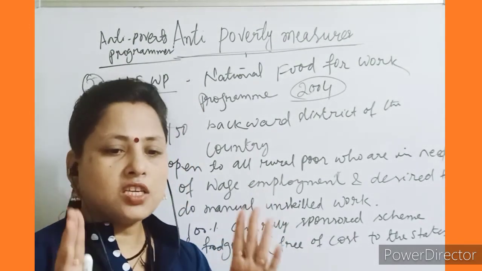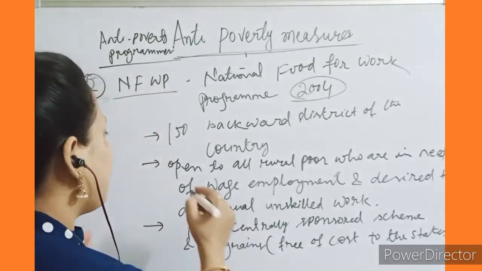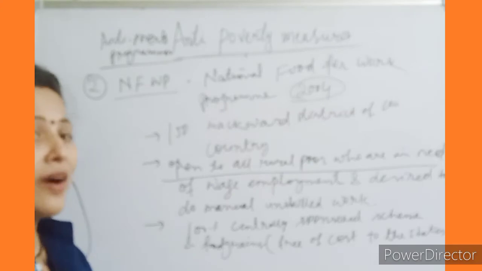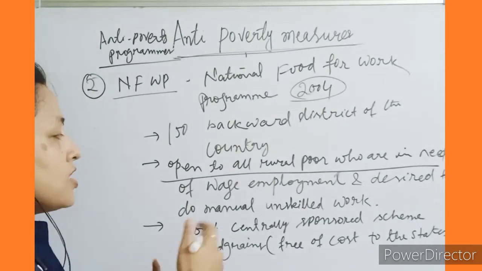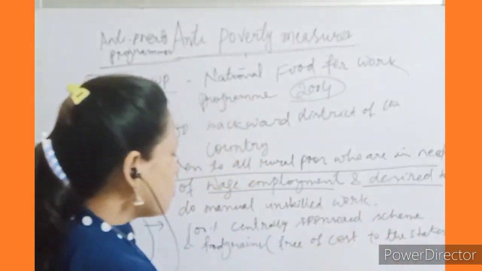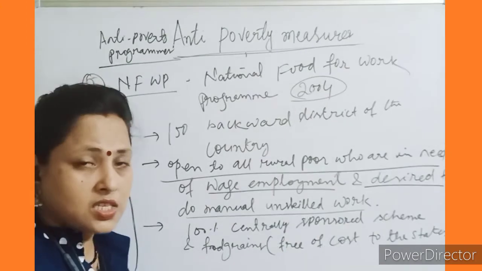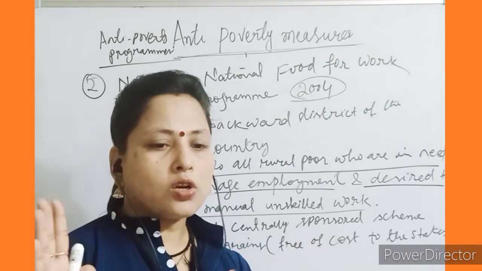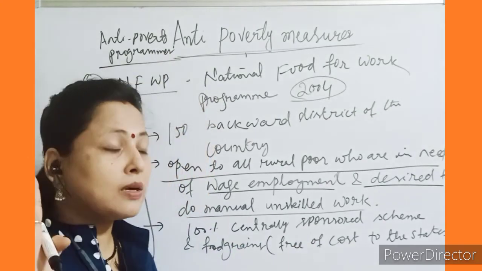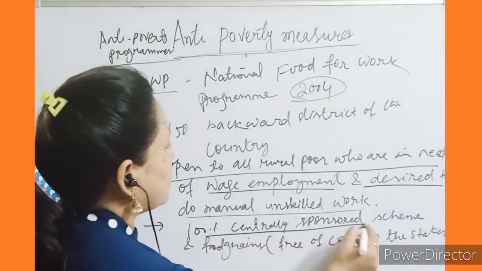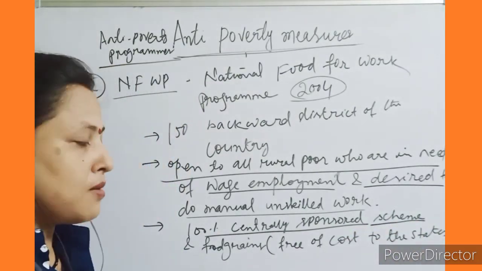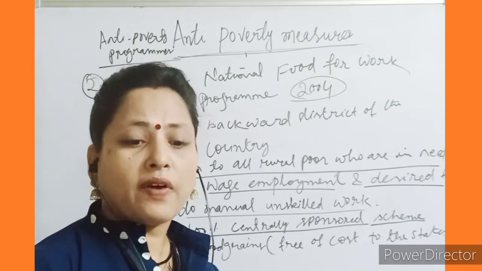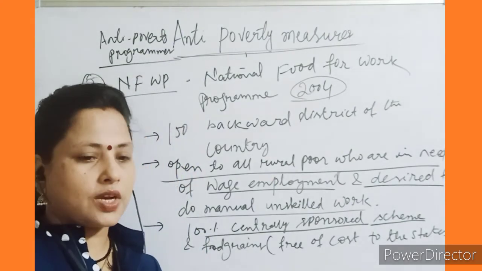ठीक है. And this program is open to all. I have written that it is open to all rural poor who are in need of wage employment and also desire to do manual unskilled work. It is implemented as a 100% centrally sponsored scheme, and food grains are provided free of cost to the states.